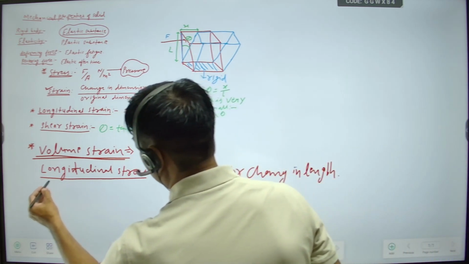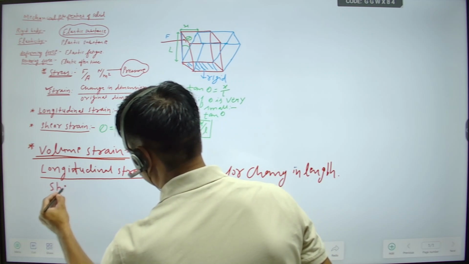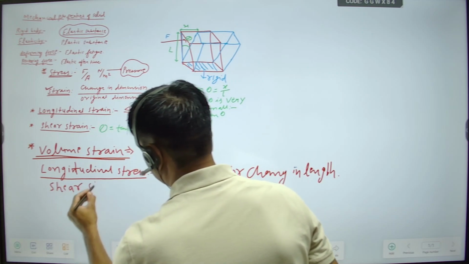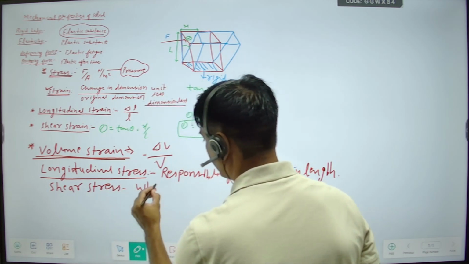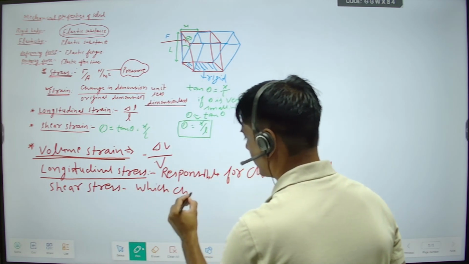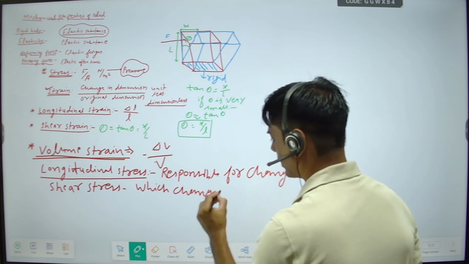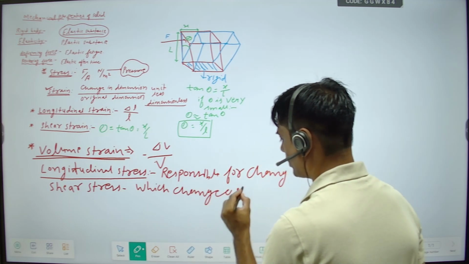What is shear stress? It changes the shape of the object.